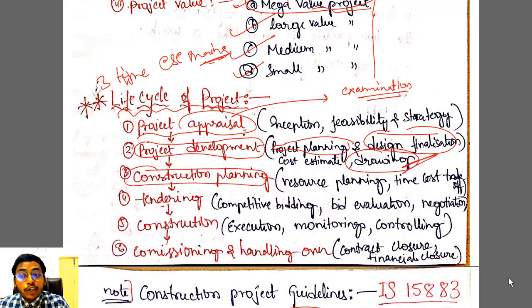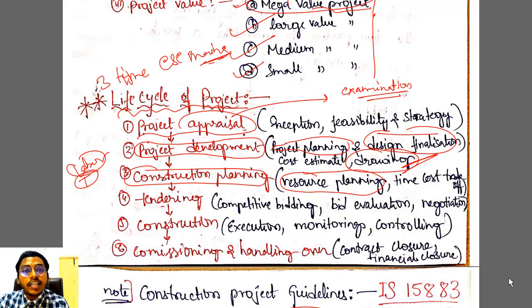Based on that, can you plan for construction? Okay, first thing what you need, labor. Okay, you need labor, you need tools and machinery. So everything whatever required based on this design and drawing, you will go for resource planning. Agreed or not? This is nothing but construction planning. What all things you need for construction? Resource planning हो गया, time cost trade off हो गया, everything will be taken care in your construction planning.